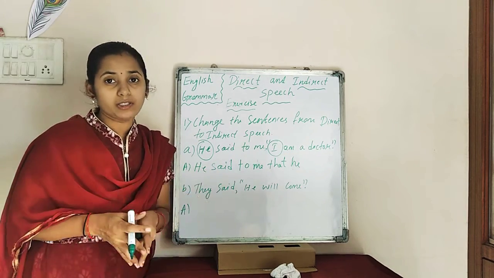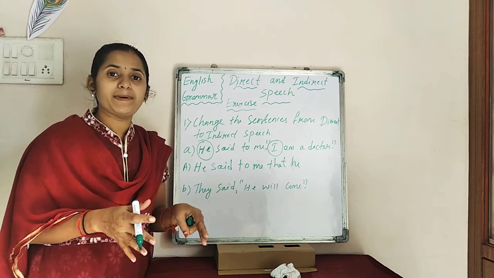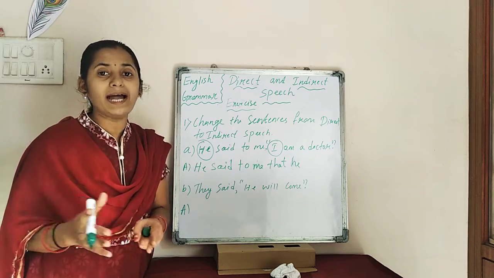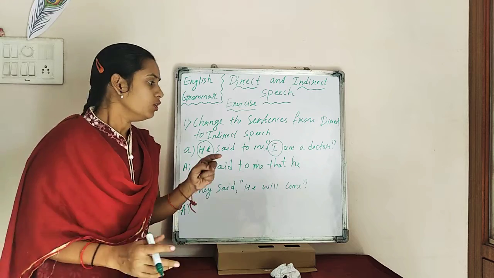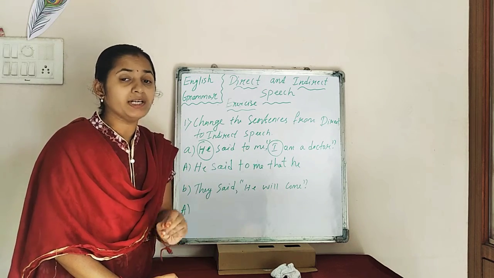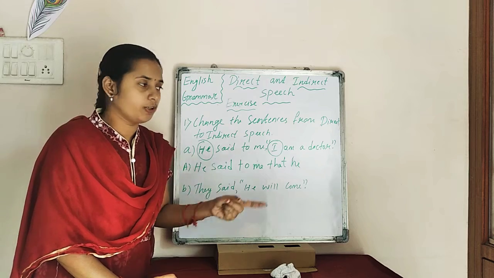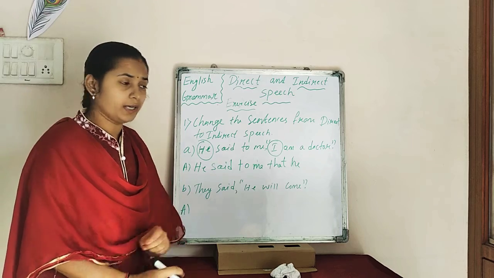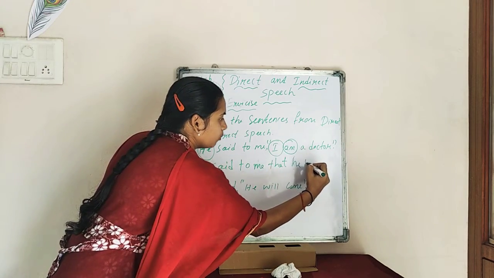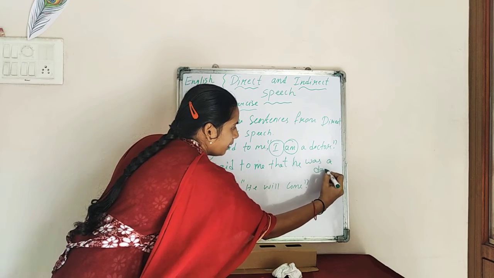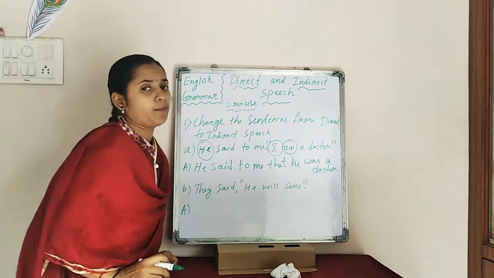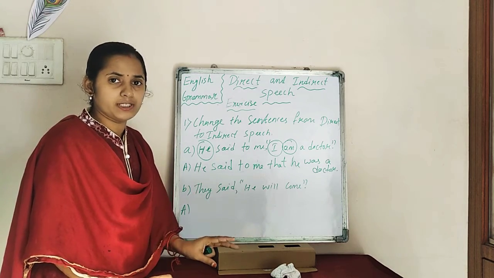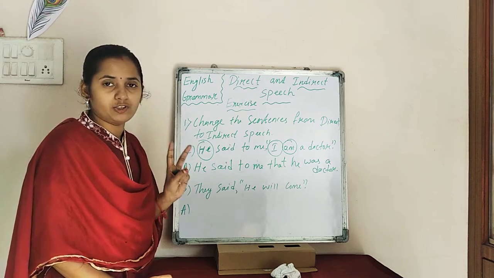Now, I am a doctor is what? This is the present simple. So when the sentence is in the present simple, you have to convert that into past simple. Yes or no? So here I am a doctor will become I was a doctor, or he was a doctor, because we are changing I, here we have to use he. He was a doctor. So here am will change into was. A doctor will remain as it is. Full stop. Here we don't have any time or place to change, so no need to change anything. And the doctor will remain the same; that is the object here.